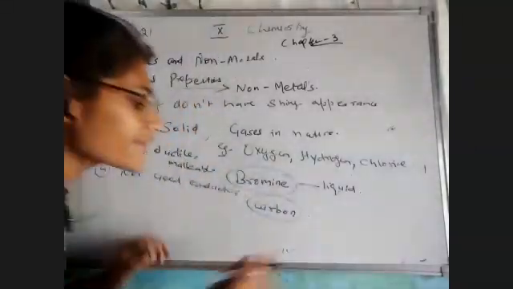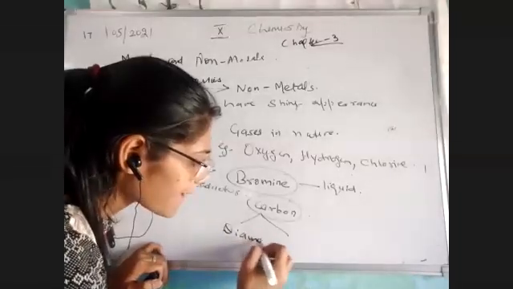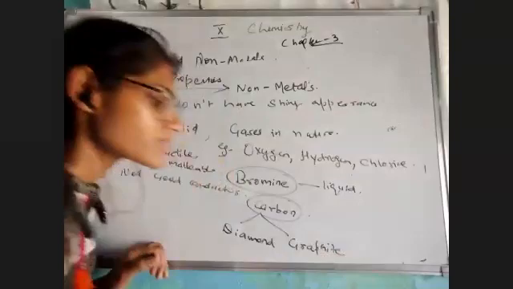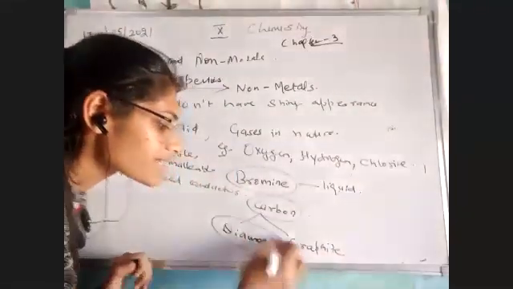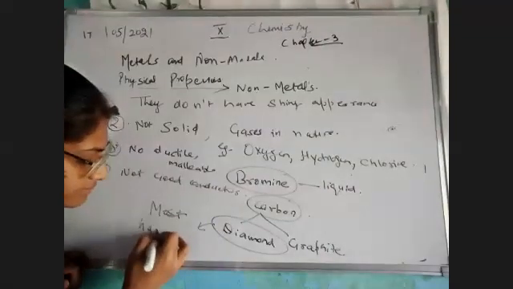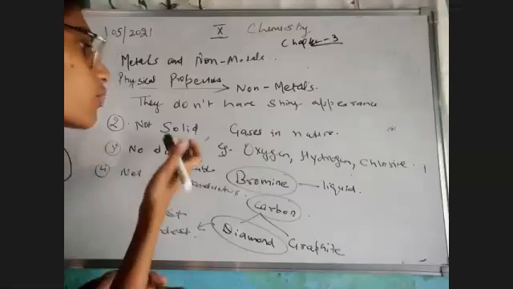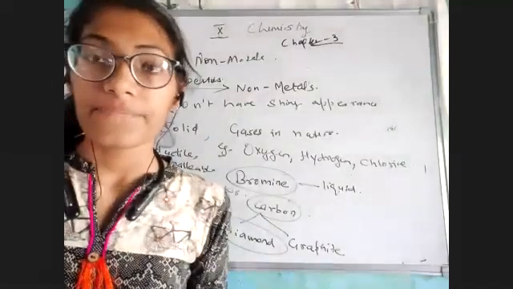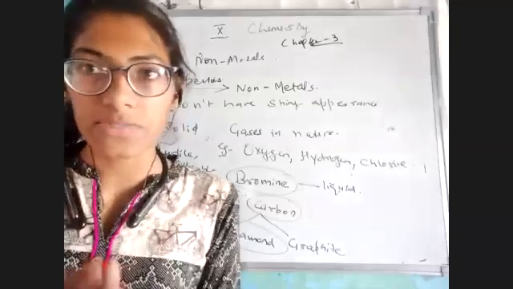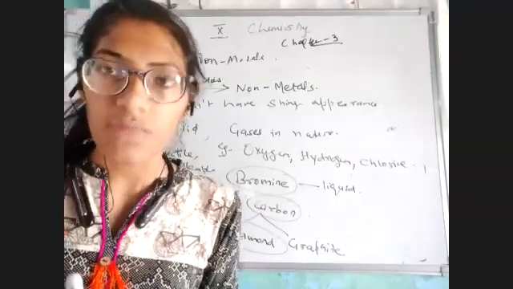And its different allotropes, we have diamond as well as graphite. Okay? So diamond is the hardest substance in this world. And what did we study? That non-metals are not hard, but diamond is something which is the hardest substance in nature. Okay, so this is the exception of a non-metal.